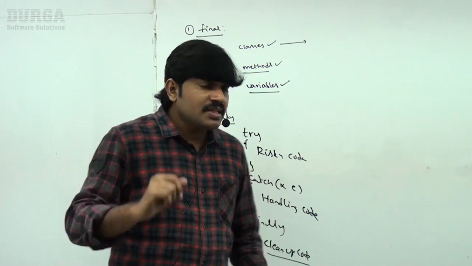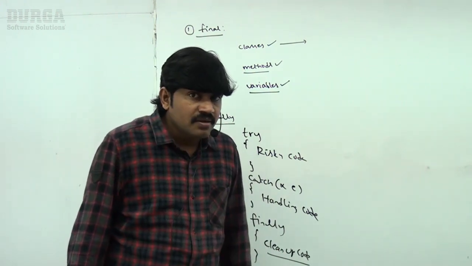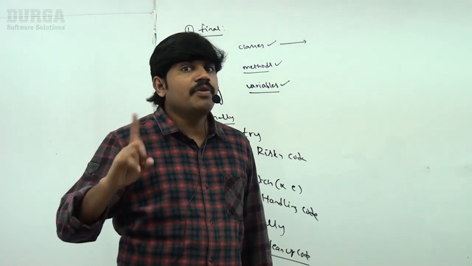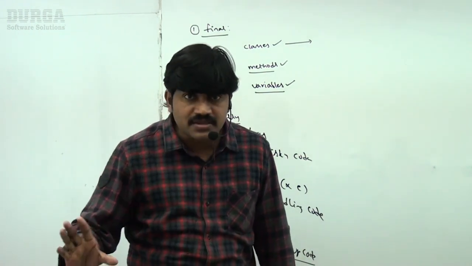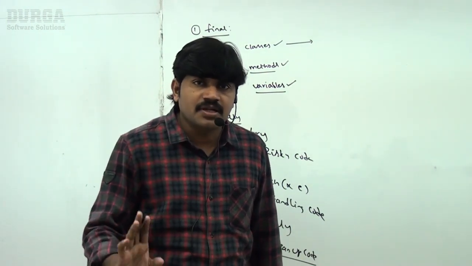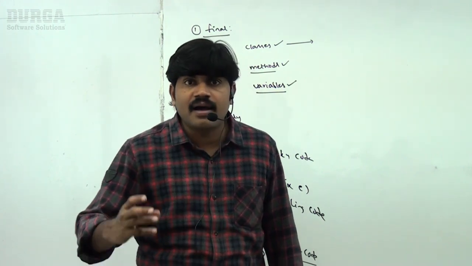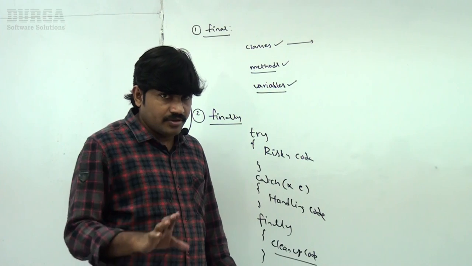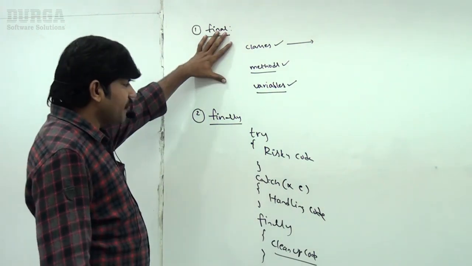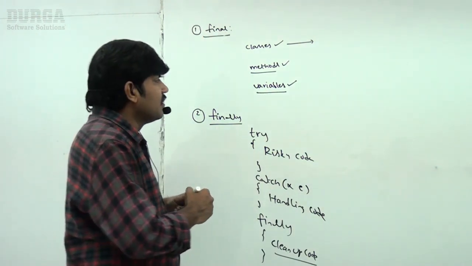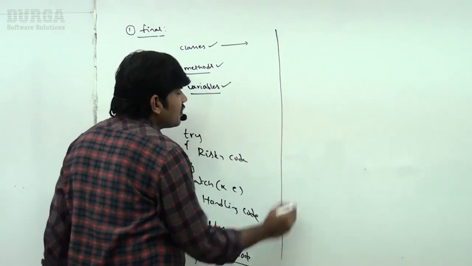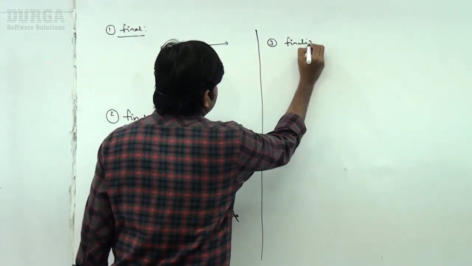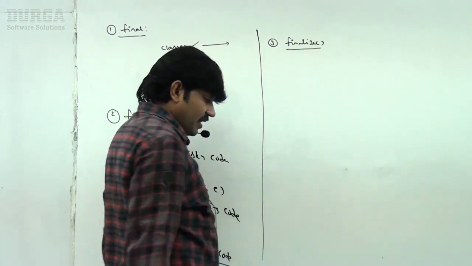Next, what is the specialty of the finally block? The finally block will be executed always, irrespective of whether an exception is raised or not raised, handled or not handled. In any case, the finally block will be executed. Clear? Now the next thing we have to talk about is finalize. What is finalize?